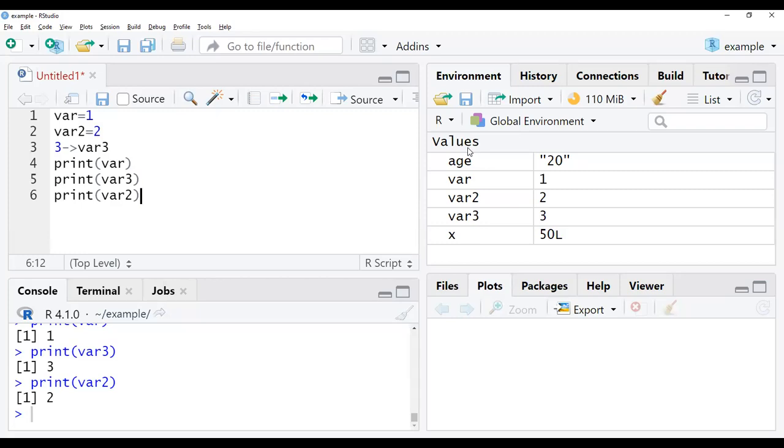Logical data are represented with TRUE or FALSE. Integers are represented with numerical values along with the character L, and in that way it can be treated as an integer value. Numeric data can be treated as both integer and floating point values. Complex data will be in a plus bi format, right?